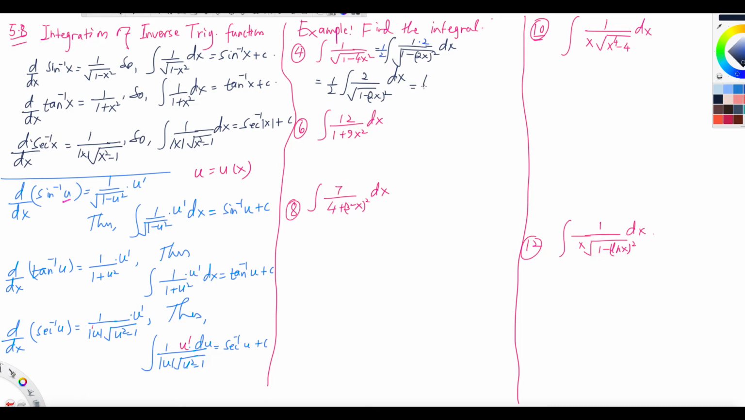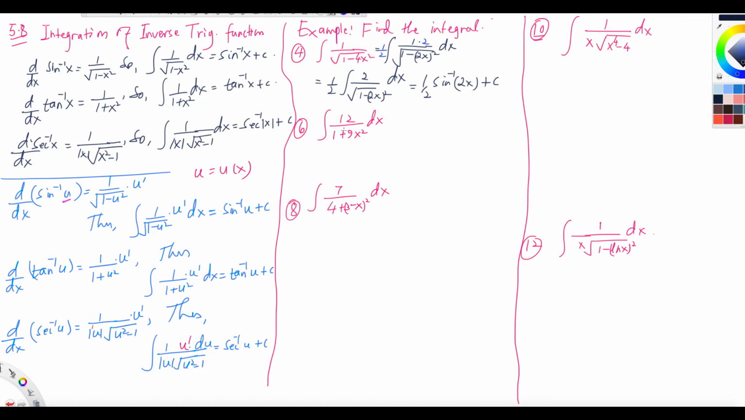So this is 1/2, and then you can write sine inverse 2x plus c. That's what you can write here. You see that? Okay. All right. So how about this one?